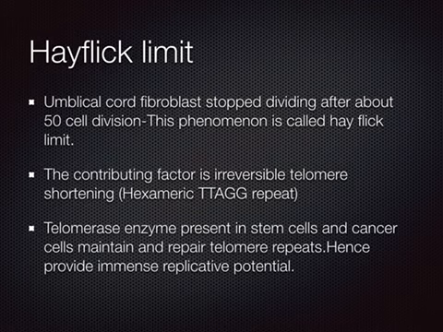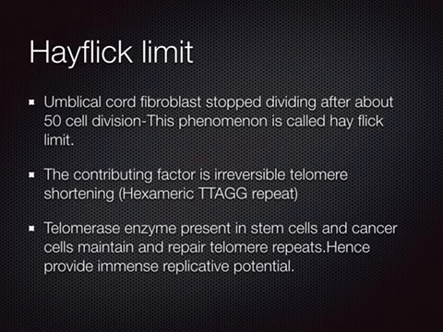So, what is the contributing factor for this Hayflick limit? The contributing factor is irreversible telomere shortening, which means normally in a cell, after different replications, the telomere end is shortening. So what is there in the telomere? The telomere has a hexameric, which means 6 nucleotide, TTAGGG repeat.